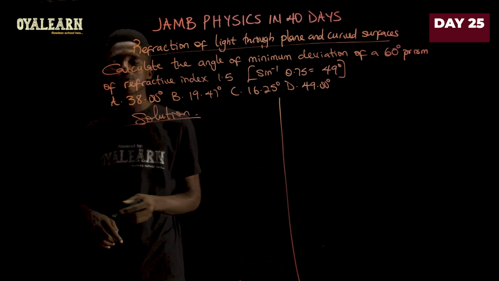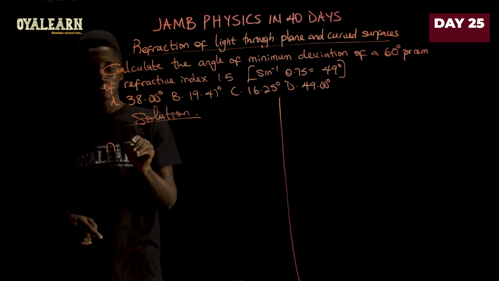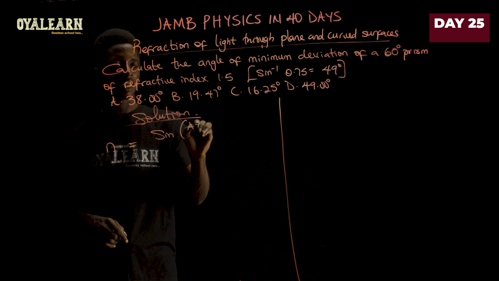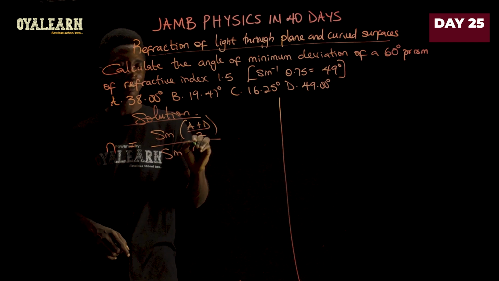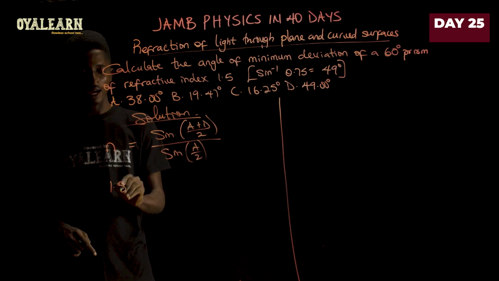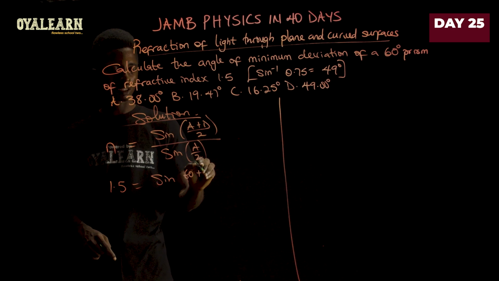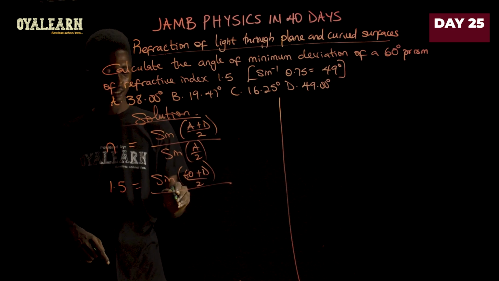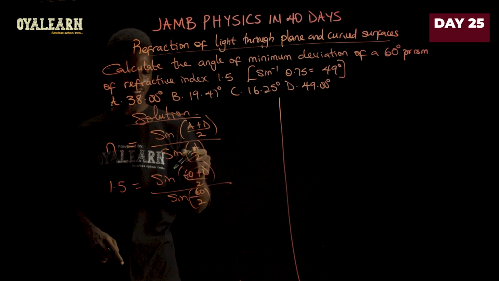Now, the refractive index for a triangular prism, where we are using the minimum angle of deviation and the likes, is given as sine of (A plus D) divided by 2 over sine A over 2. So let's work with this. 1.5 equals sine of (60 plus D) divided by 2, all over sine 60 divided by 2, where A is 60.